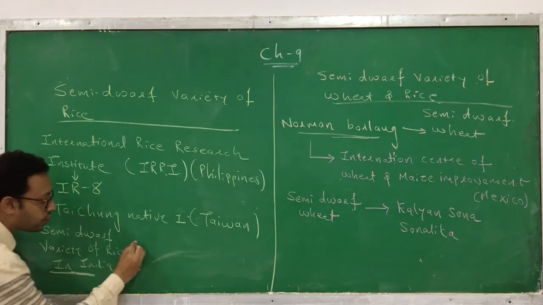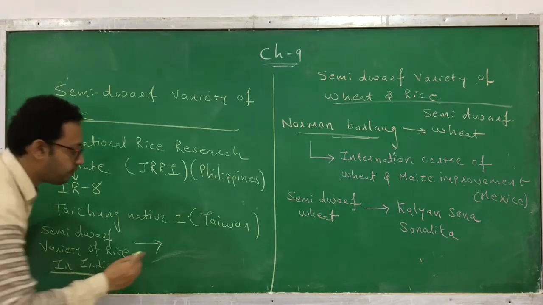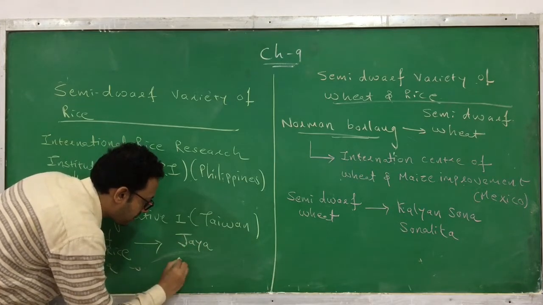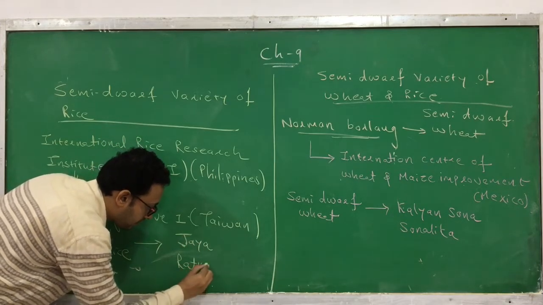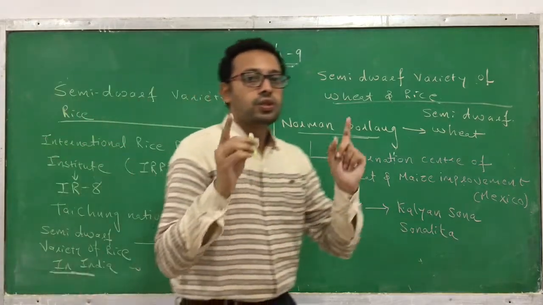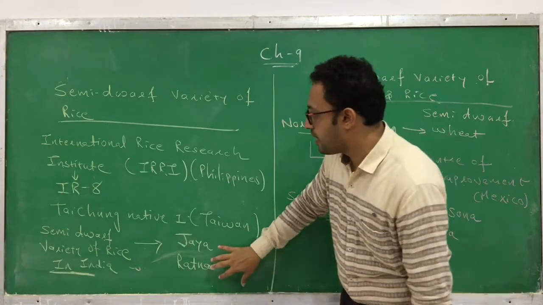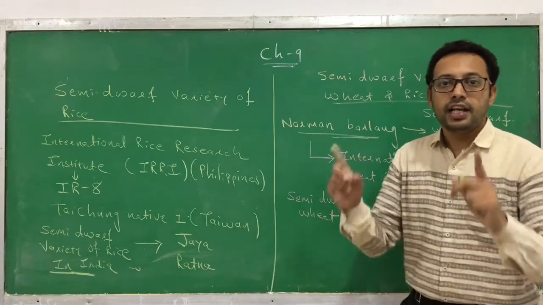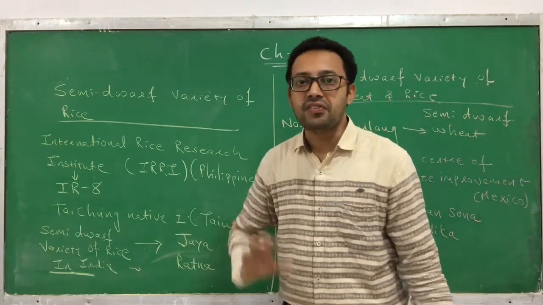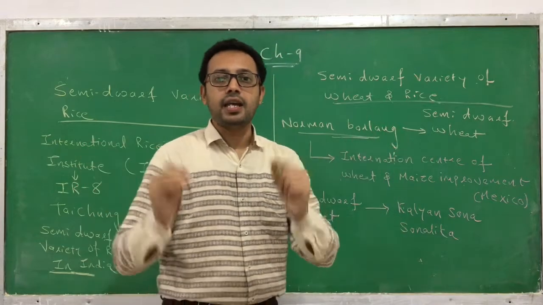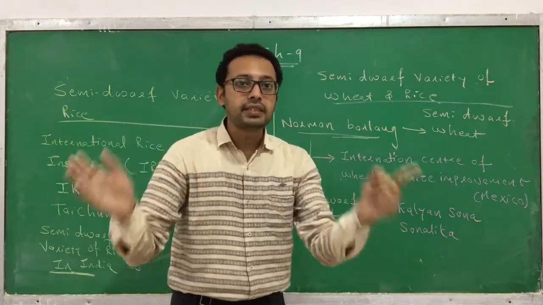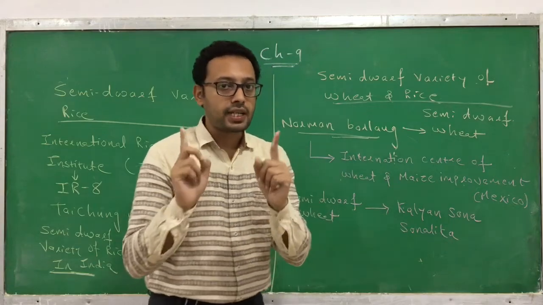The first one is called Jaya and the second one is Ratna. These two semi-dwarf varieties of rice, Jaya and Ratna, have been introduced into India. Due to these semi-dwarf varieties of wheat and rice, we are able to improve yield though the land remains the same. So I again repeat the examples.